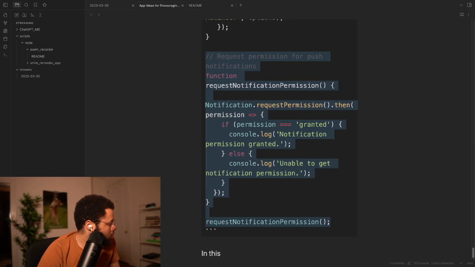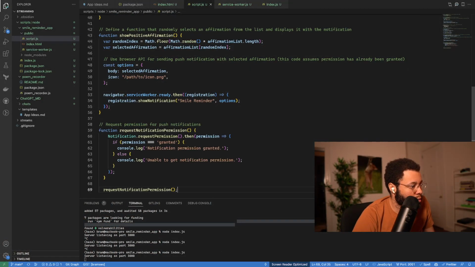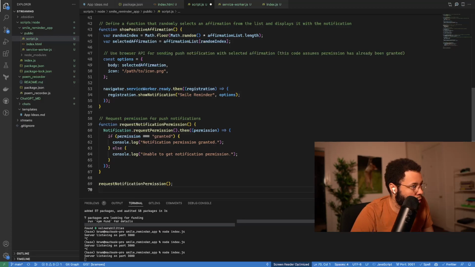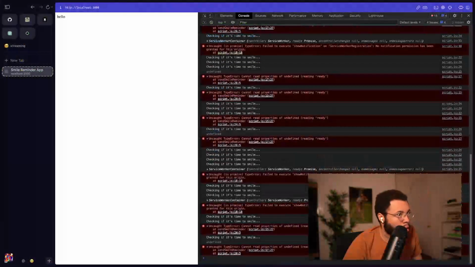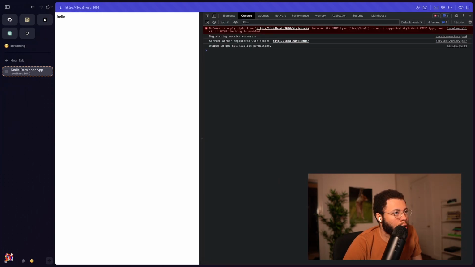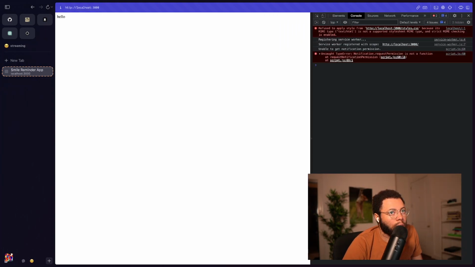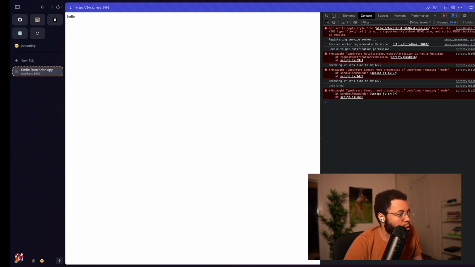So we're going to go to Visual Studio Code. We're going to paste this in basically directly. Hit Alt-Shift-F. Hit save. Start a server. Go to the browser. Clean out the console. Refresh. Okay. Request permission is not a function. You're not a function.